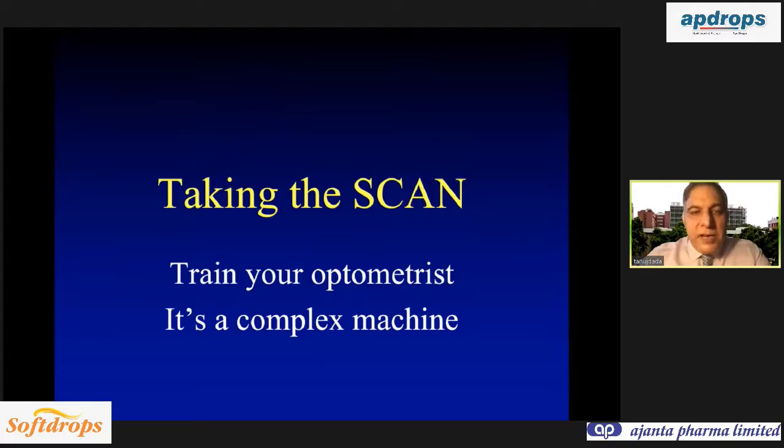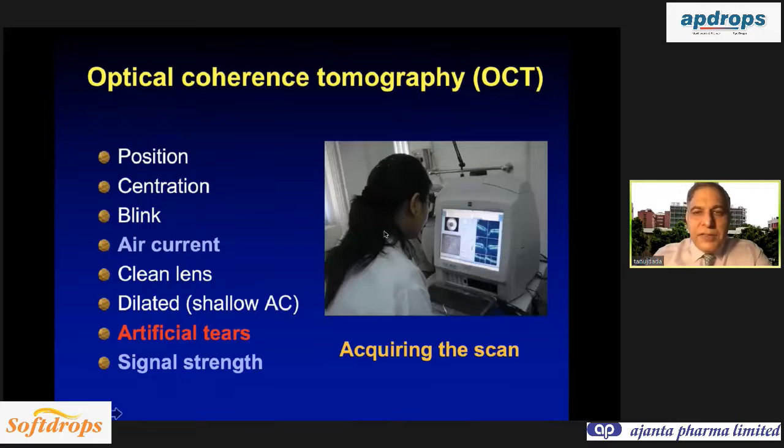Practically, when the patient sits on the OCT, some practical tips to take a good quality OCT: you have to have a central position. You should ask the patient to blink. It's very important that you shouldn't have a direct fan or air conditioning on the patient's eye, because that can disrupt the tear film and give you a poor quality image.